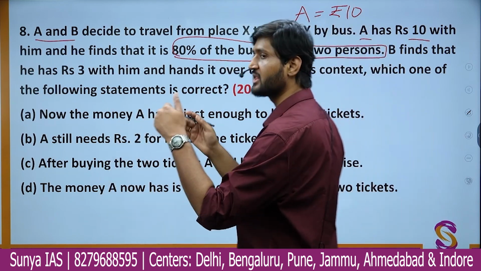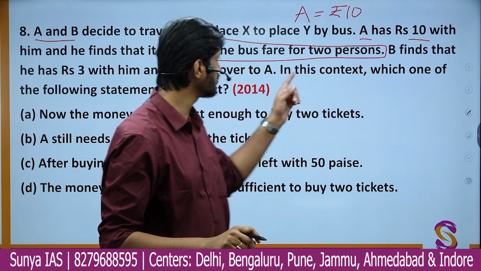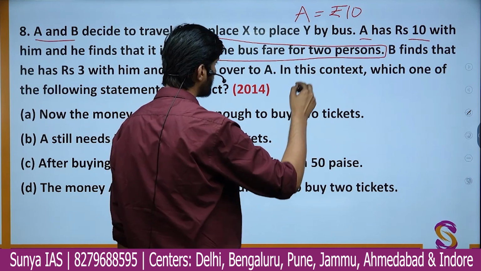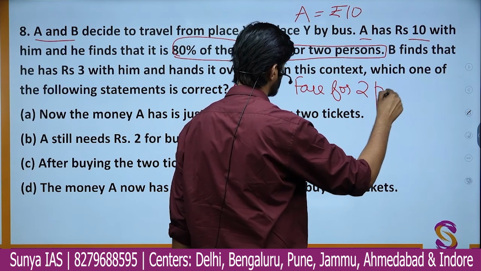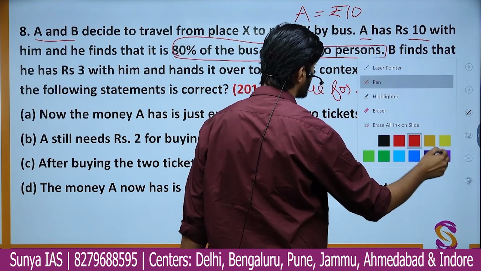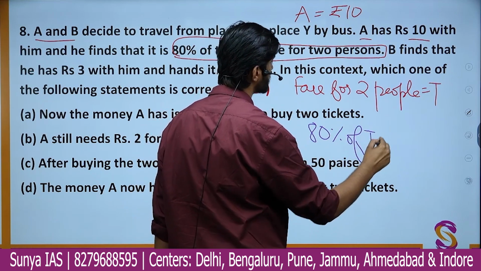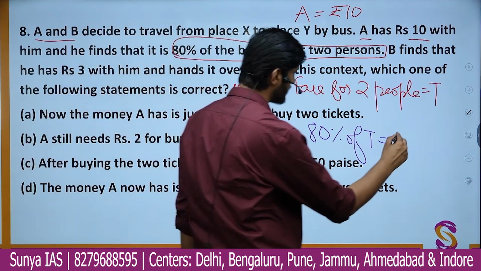So if the fare for 2 people is, let's say, T, then 80% of this total fare T can be paid by rupees 10. So that is equal to rupees 10.